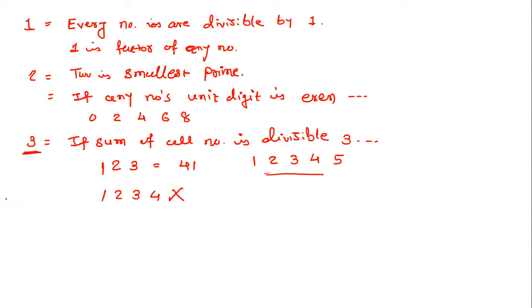Okay, like that only. Now 4. The key of 4 is: if the last two digits are divisible by 4, then the full number is divisible by 4.